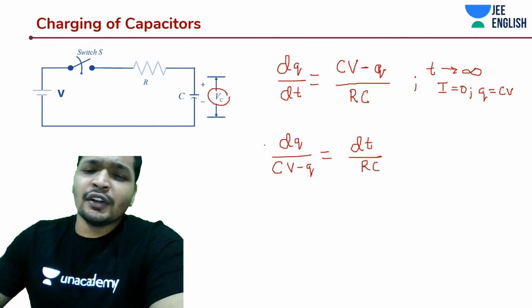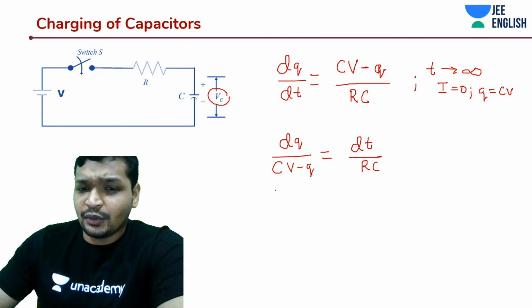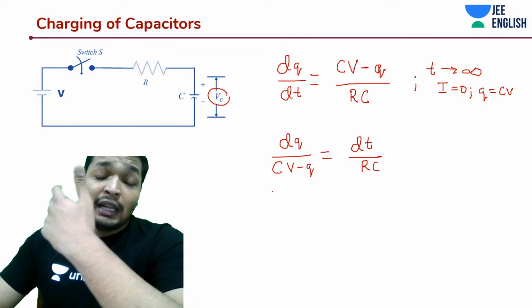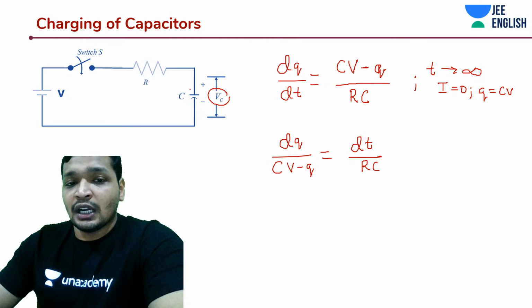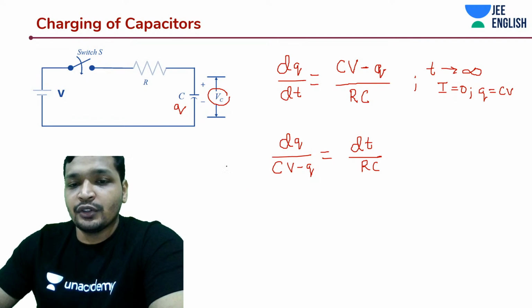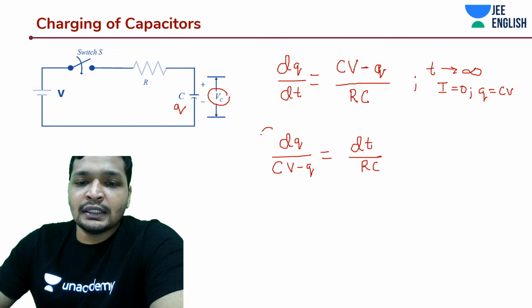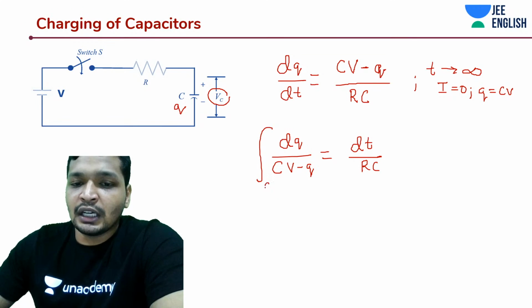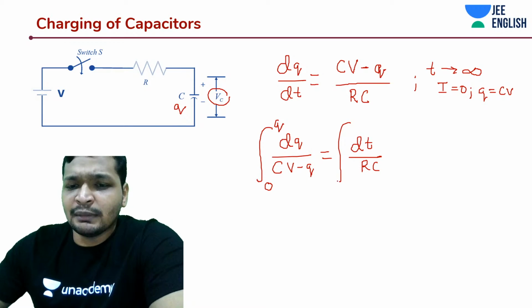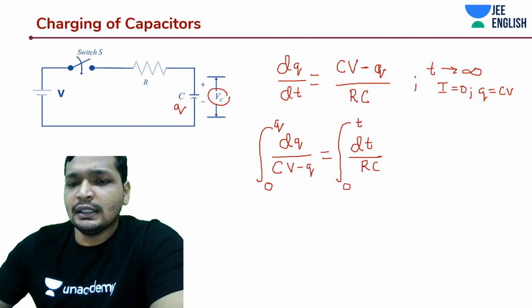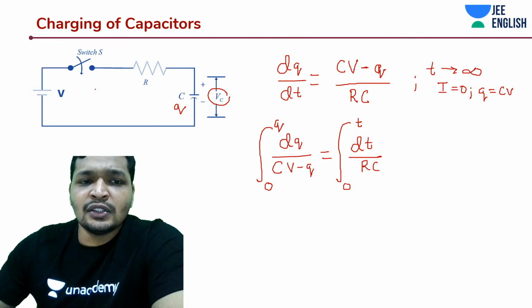First, let's analyze how to get this result, the charge accumulation across this capacitor. I'm going to integrate dq from 0 to some q, reached at some time t, where t equals 0 is when the switch was just closed.